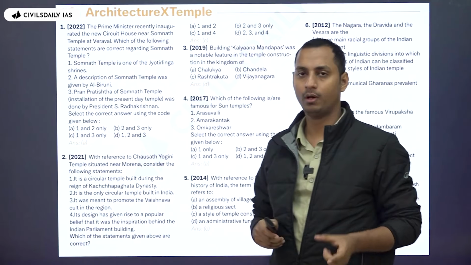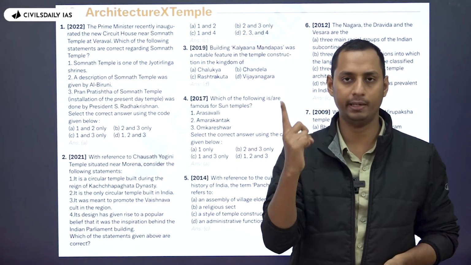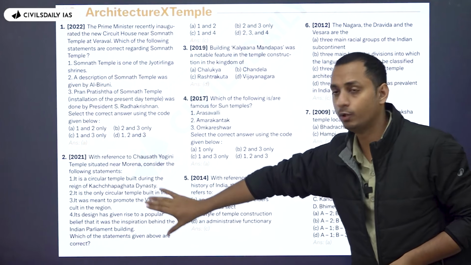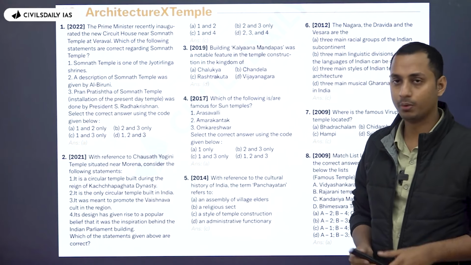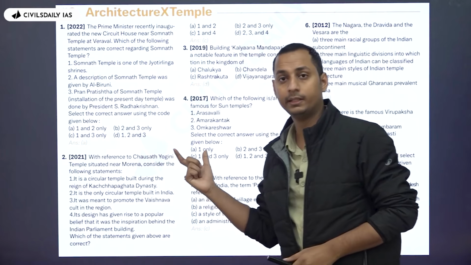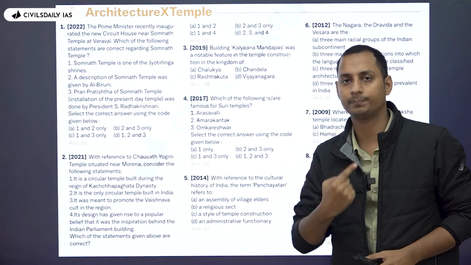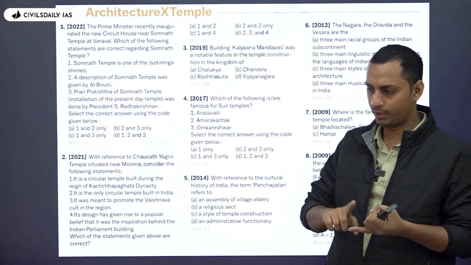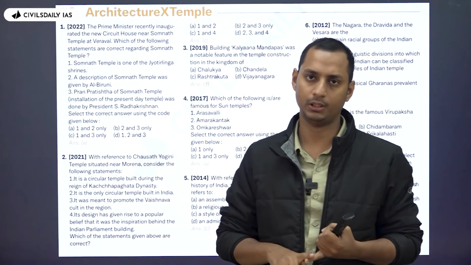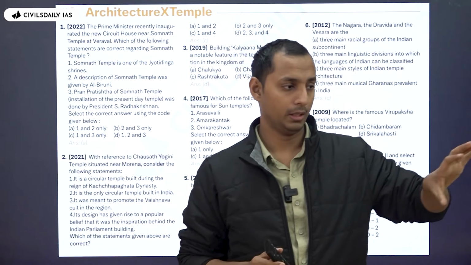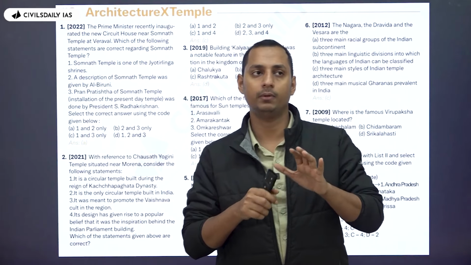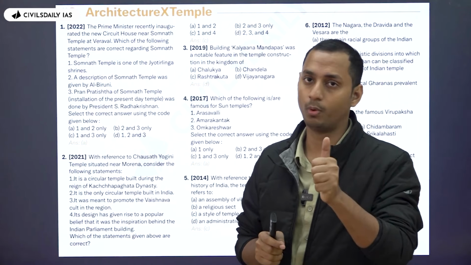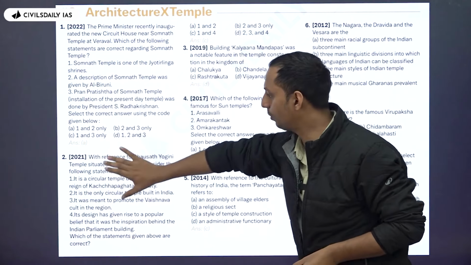This was asked in 2021, because in 2020, during COVID, the new Parliament building was getting constructed. So at this time, the Chausath Yogini was in the news because the old Parliament was inspired by the Chausath Yogini temple. So this is also related to current affairs. So whenever something comes up in current affairs, let's say the Ayodhya temple, or let's say the government is renovating a temple, for example the Kashi Vishwanath temple, you need to focus more on that. Okay. So these two are current affairs.